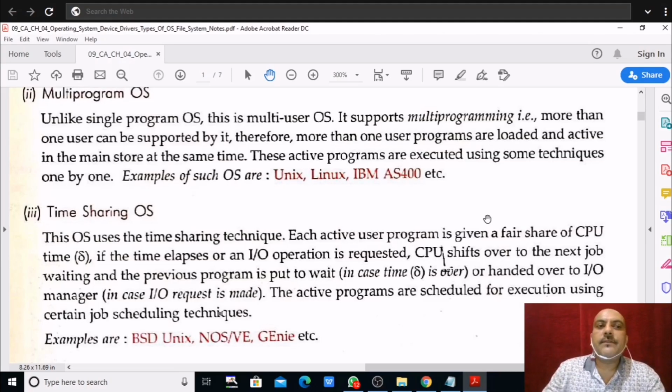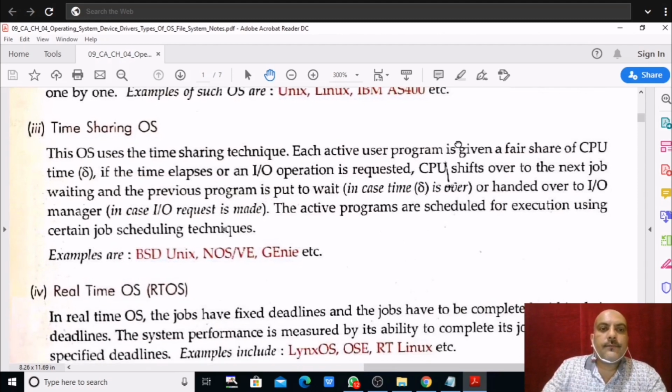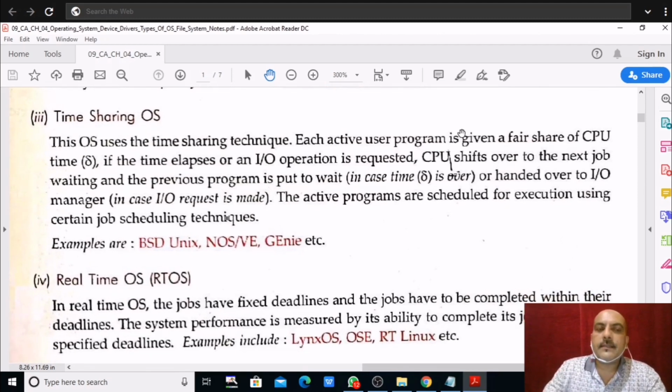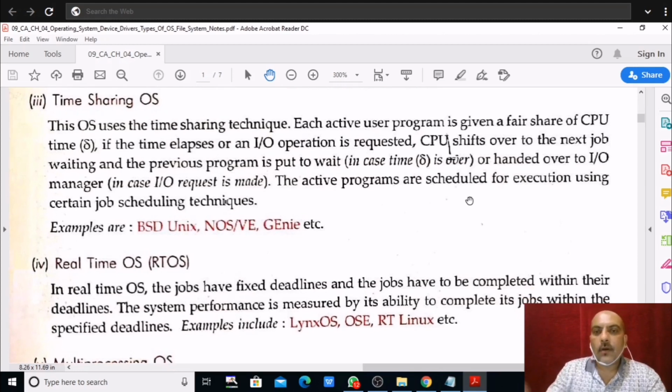In our previous video class, in types of operating system, we covered multi-program operating system, which processes many programs at a time and increases the CPU utilization. Next, today we are going to time sharing OS. And all these operating systems are categorized on the basis of the task they perform. So here, time sharing operating system.